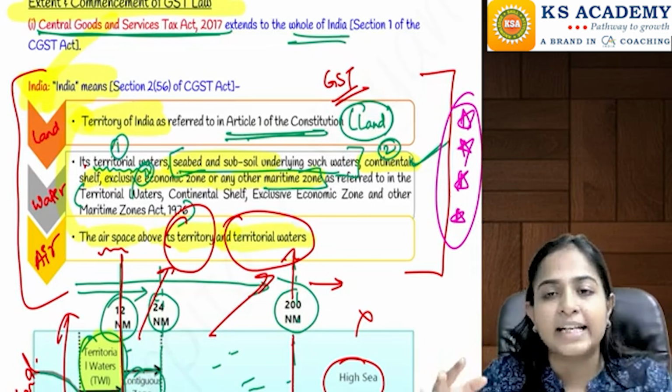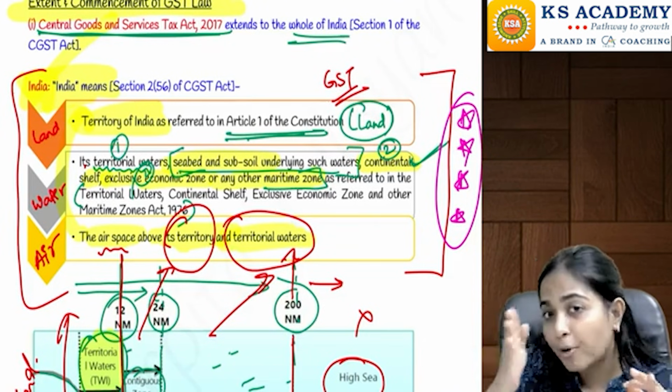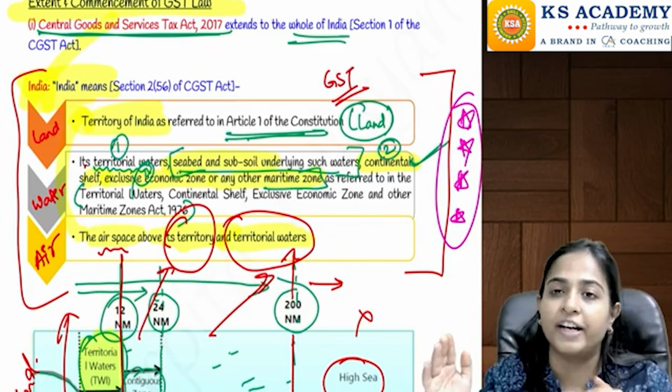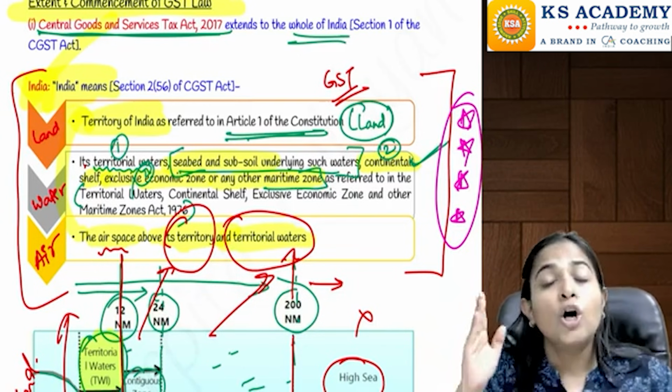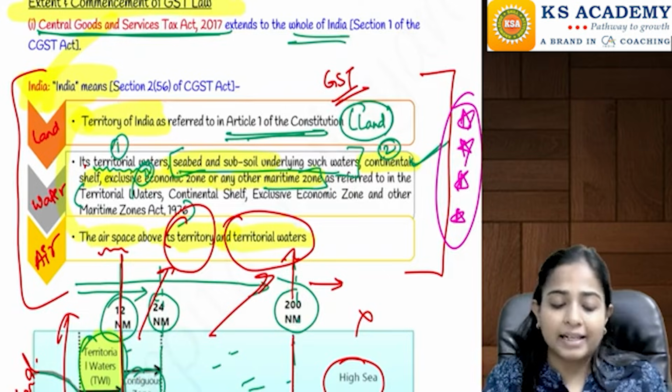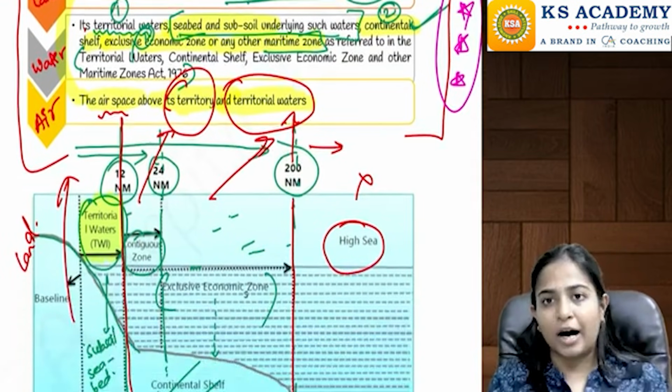The continental shelf, contiguous zone, and the exclusive economic zone of India, which goes up to 200 nautical miles from the baseline, even that is going to form part of India.